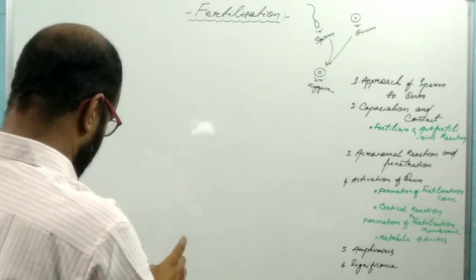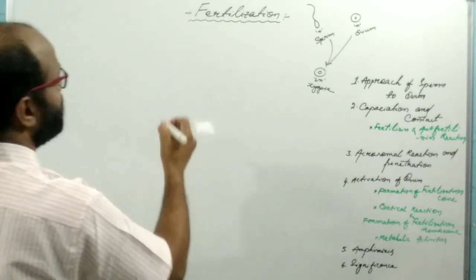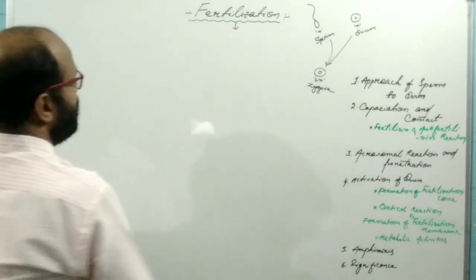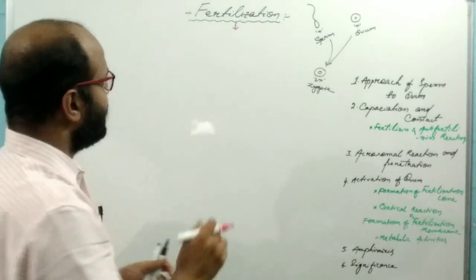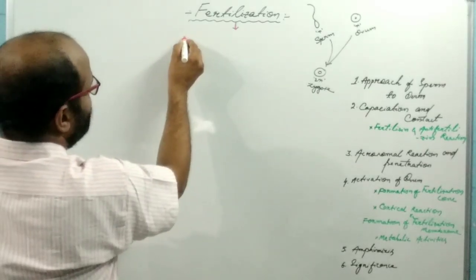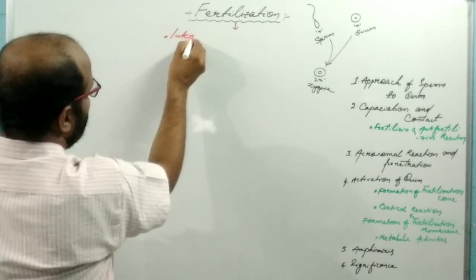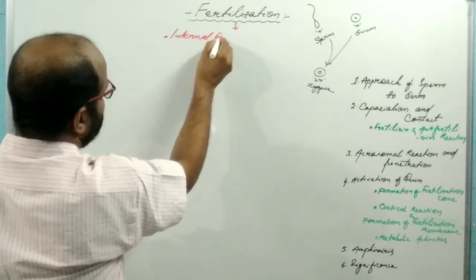So what are the types of fertilization? Fertilization may be divided into two types. One may be internal fertilization.